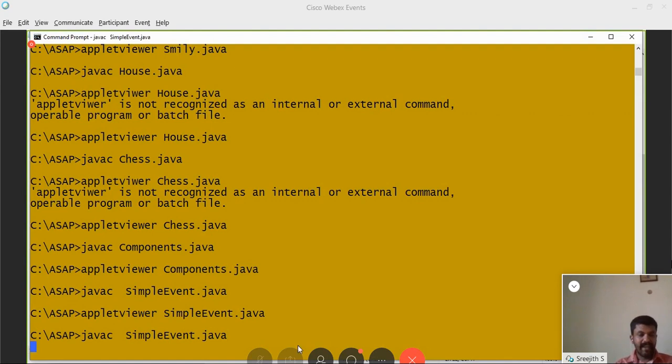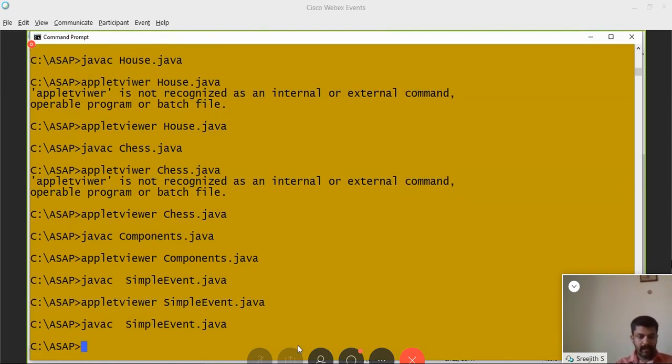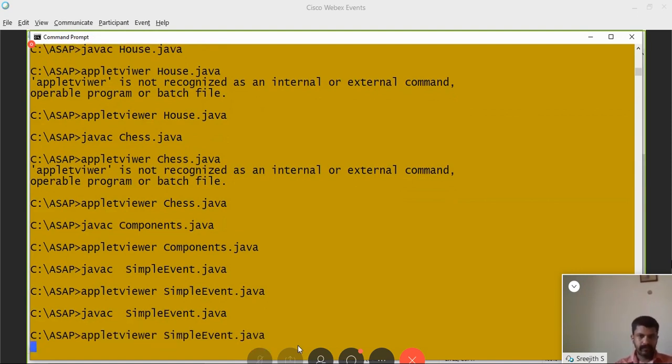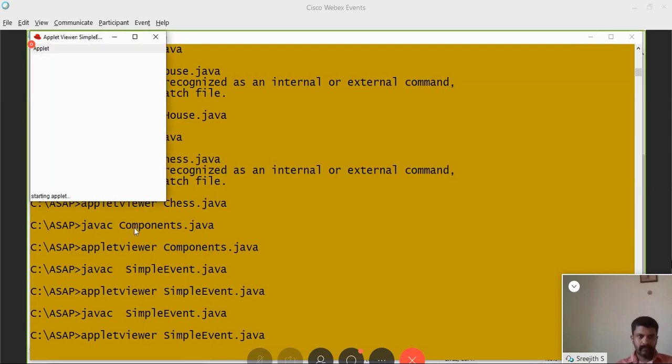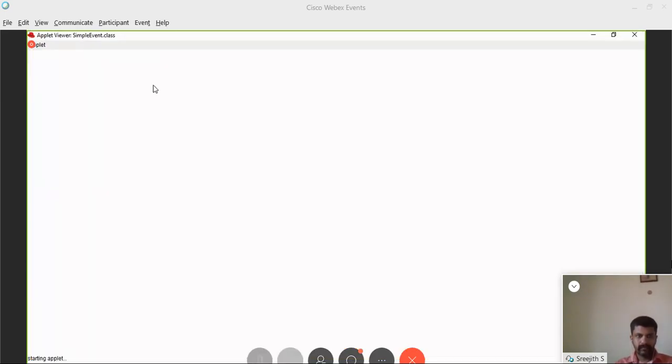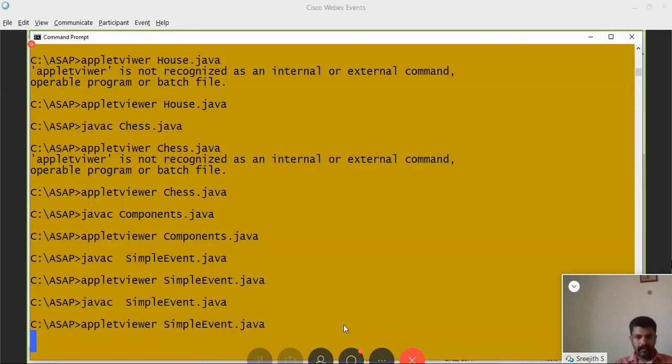See, every time you make a change, you have to compile the Java program once again. Okay. Old output is coming. Wait. There is some mistake.